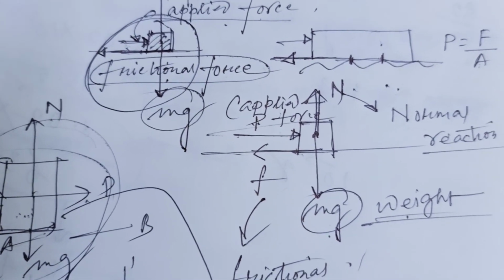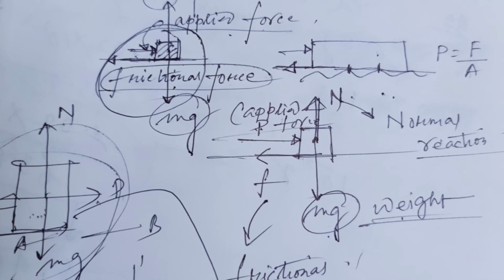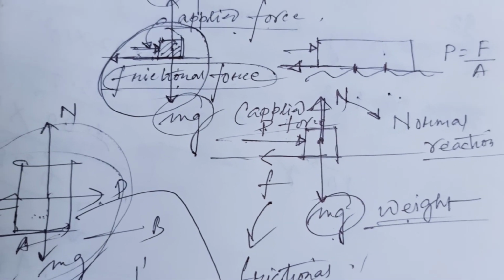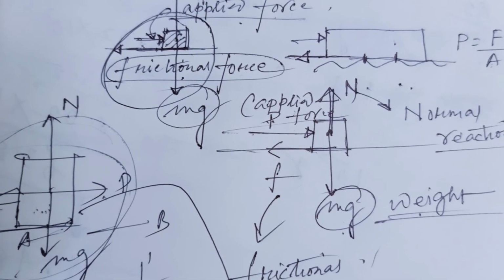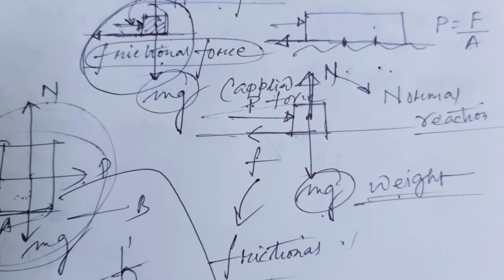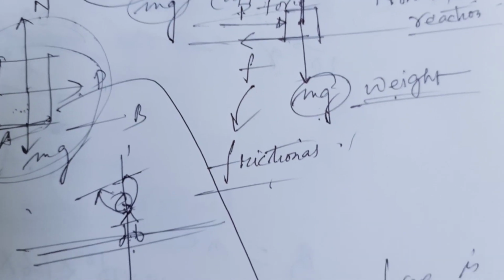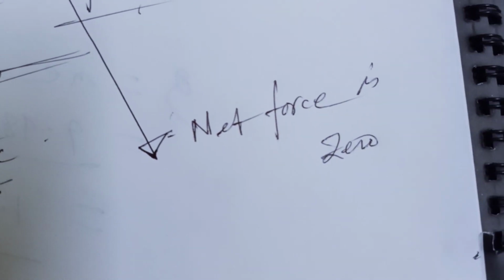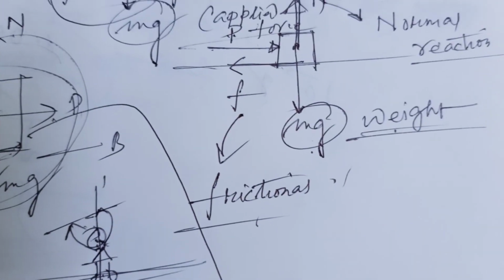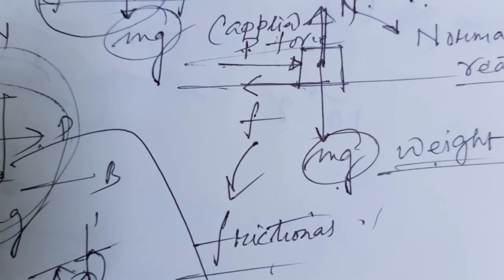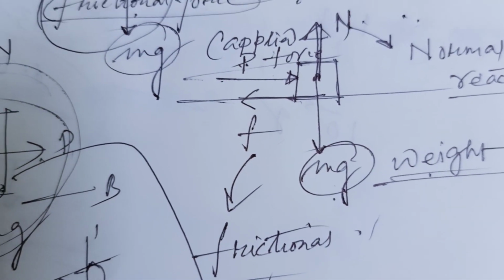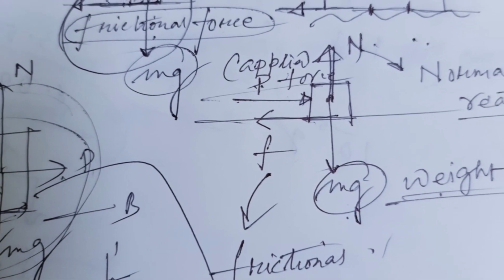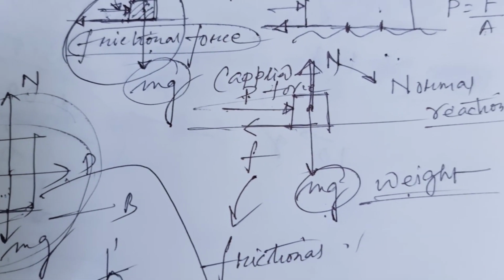So applied and frictional force are oppositely directed, and the normal reaction and weight are also in opposite direction. So the vectorial sum of all the forces acting on that particular body is 0, that is the net force is 0, and the body remains in static equilibrium. We can say that a particular body is in equilibrium when the net force is 0.